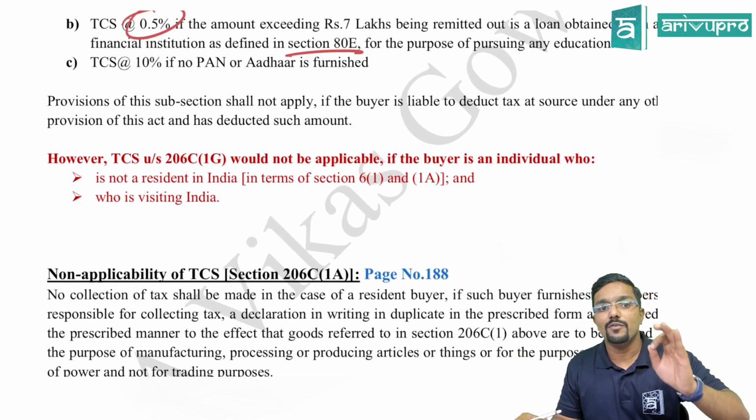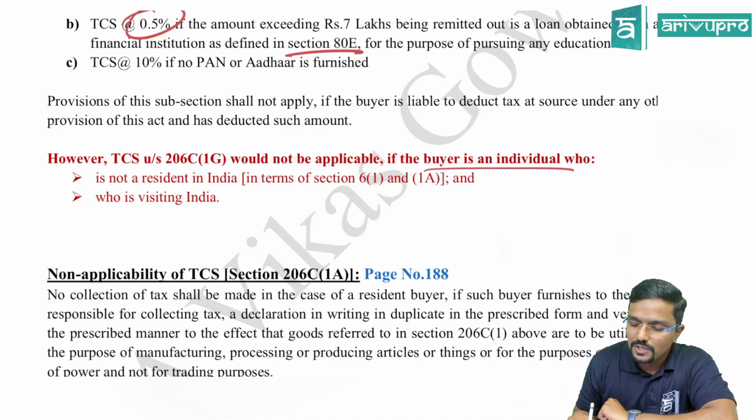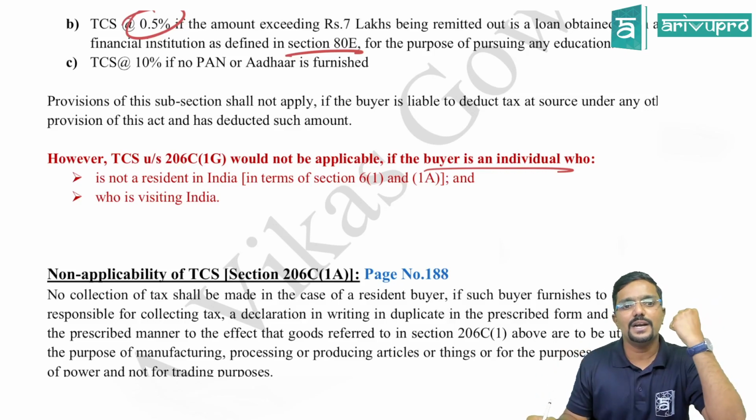Now, however, TCS under section 206C1G would not be applicable if the buyer is an individual who is not a resident in India, in simple non-resident, and who is visiting India.